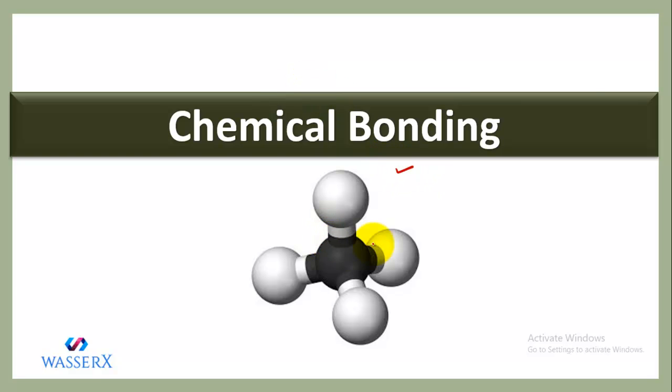As you all know that we come across different substances and those different substances possess atoms in them. So how those atoms are linked with each other? They are linked by a special linkage, that is a chemical bond. So the phenomena of formation of this chemical bond is called as chemical bonding.